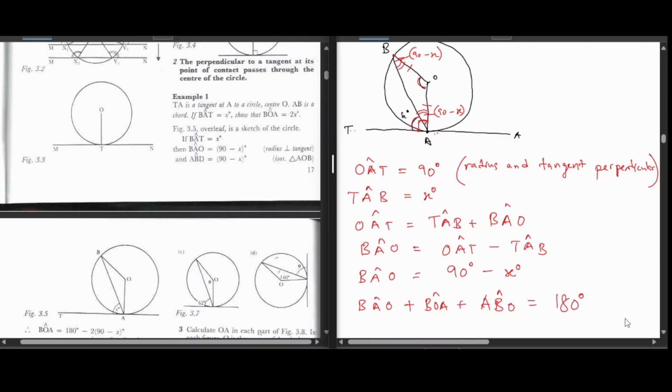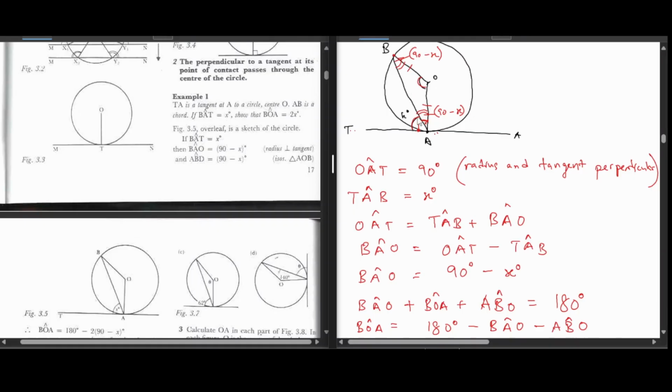Tirikutsvaka BOA, saka as usual, we make BOA subject of formula. How do we do that? Everything goes that side becoming negative. Okay. Then panapa, we now need to replace or substitute. So BAO ndiani ndi 90 minus x.